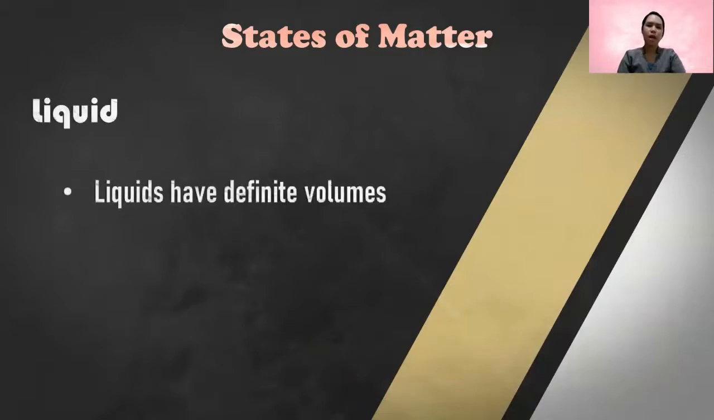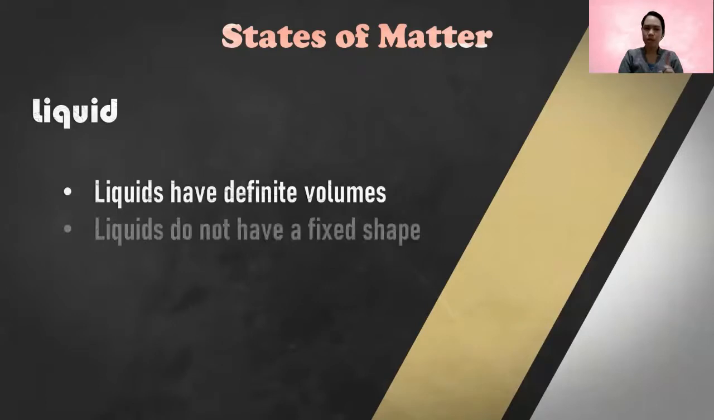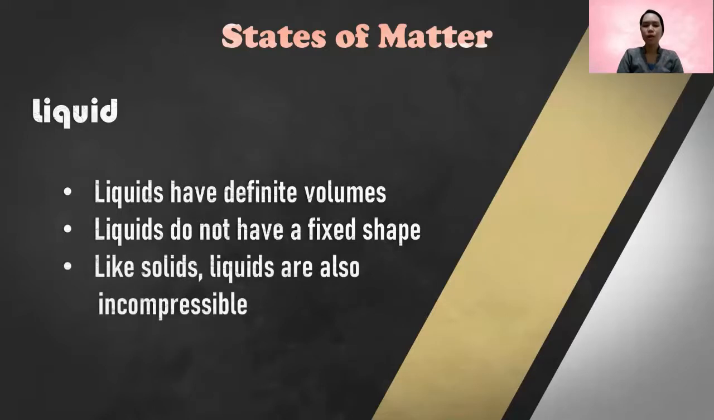Liquid. Liquids have definite volumes. Liquids do not have fixed shape, because the liquid will depend on the shape of your container. If your container is lata, so therefore cylinder. If your container is square, so therefore it's square. Like solids, liquids are also nearly incompressible since the atoms are not too far and not too close from each other.